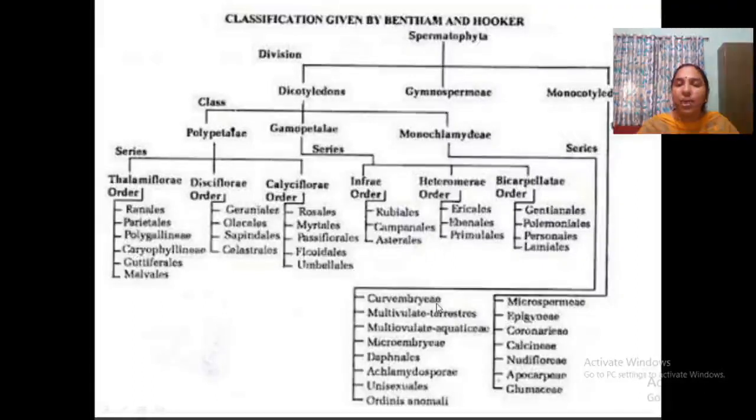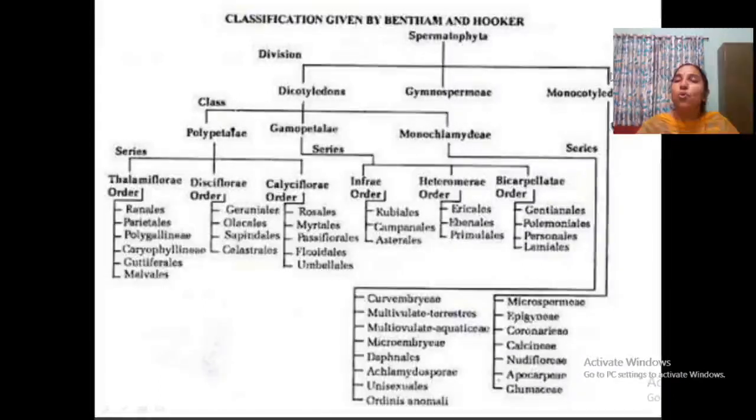Monochlamydeae series are Curvembryae, Multiovulatae Terrestres, Multiovulatae Aquaticae, Microembryae, Daphnales, Achlamydosporae, Unisexuales, Ordines Anomali. Once more: Curvembryae, Multiovulatae Terrestres, Multiovulatae Aquaticae, Microembryae, Daphnales, Achlamydosporae, Unisexuales, Ordines Anomali. Means orders. This includes those plants with confusions.